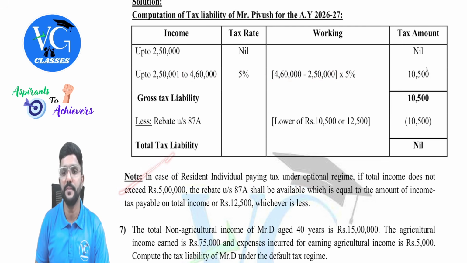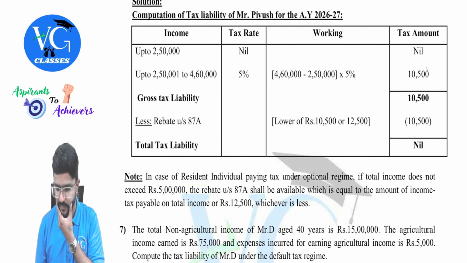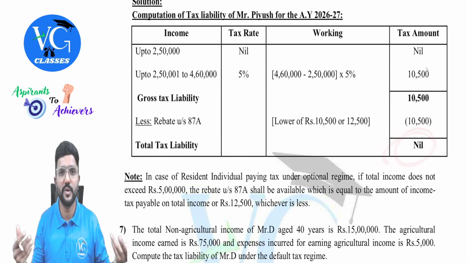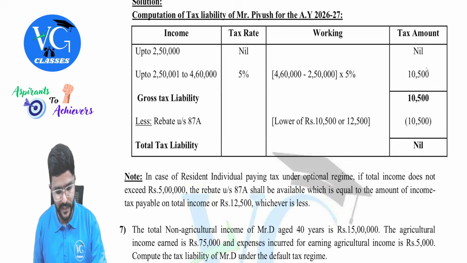I have given a note here, you can see. How much is the rebate? Actual tax liability or 12,500, whichever is lower, which comes to nil, guys. And when this figure is nil, no question of health and education cess, guys.